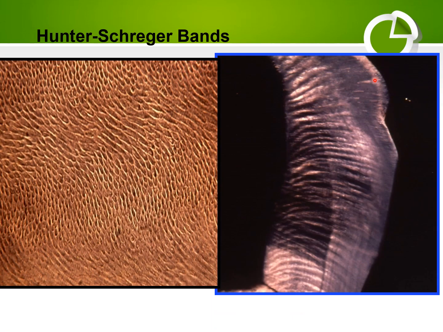This slide shows the Hunter-Schreger band, and this is the dentino-enamel junction, and this is the surface of the enamel. This alternating dark and light band represents the Hunter-Schreger band, which originates from the dentino-enamel junction through the thickness of the enamel, but does not reach the surface of the enamel. And this is also the Hunter-Schreger band in light microscopical section of the enamel.